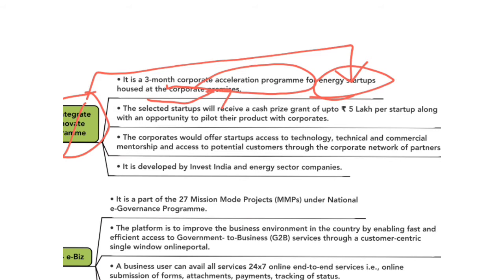The energy startups have to make an application for the scheme and the selected startups will receive a cash grant of 5 lakh per startup along with an opportunity to pilot the project with the corporates. This means the selected energy startups will receive 5 lakh cash grant and also will have the opportunity to get coordinated with the corporates. The corporates would offer technology access, commercial mentorship and customer access to the startups. This scheme is developed by Invest India and energy sector companies.